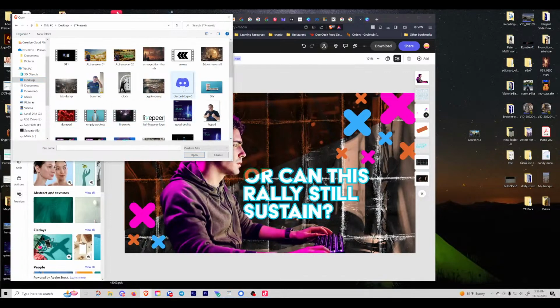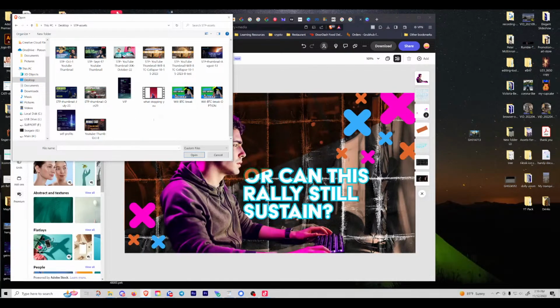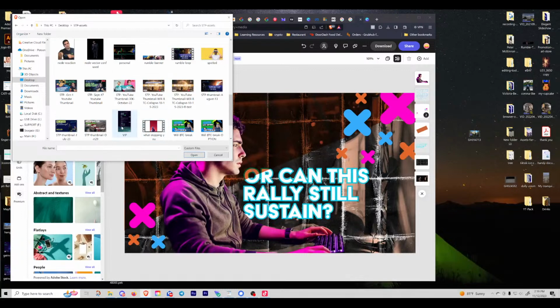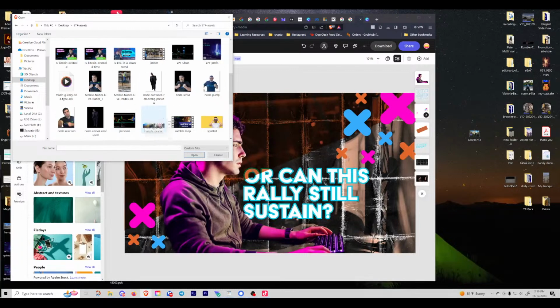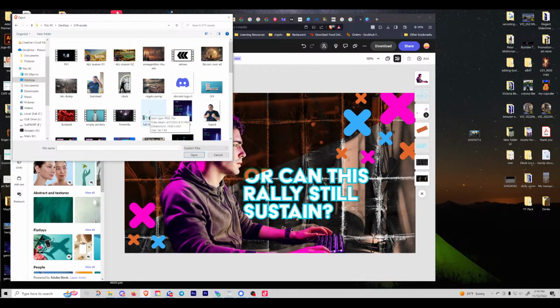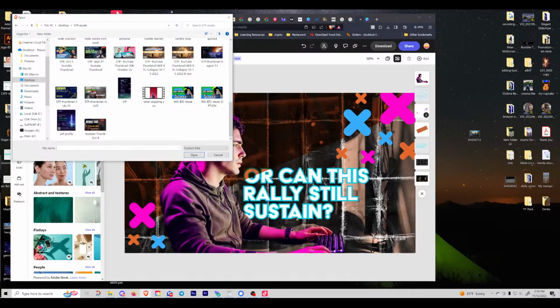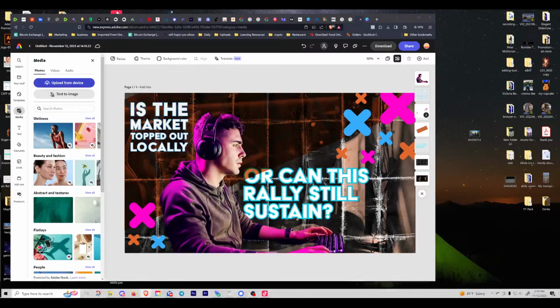Now I think I've got some logos in here, some pictures. Maybe not. I thought I had it here, so okay. I thought I did have it. Let me just hunt for it real quick because I think it's on another drive. I just want to make sure, did I get it?